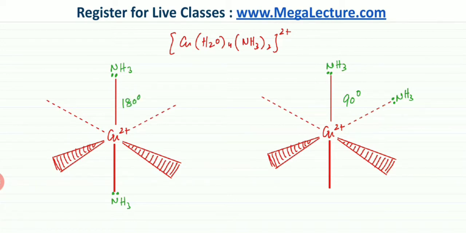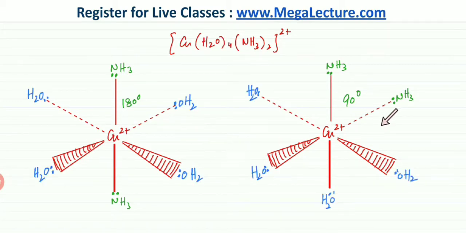So these are the two possible arrangements, and I'm going to fit in the water molecules. There are four water molecules as well. So here you can see that I've added the water molecules as well. So this one is going to be known as your trans version. Why is this the trans arrangement? Because the water molecule, or the NH3 molecules in this case, they are on opposite sides. They're 180 degrees apart. And this version over here is going to be known as your cis version because the NH3s are right next to each other. They're making an angle of 90 degrees. So this one is your cis arrangement.